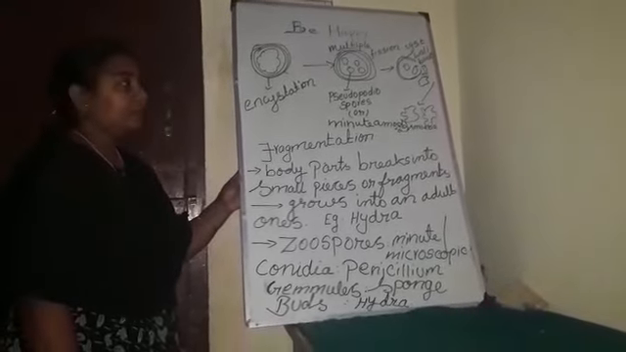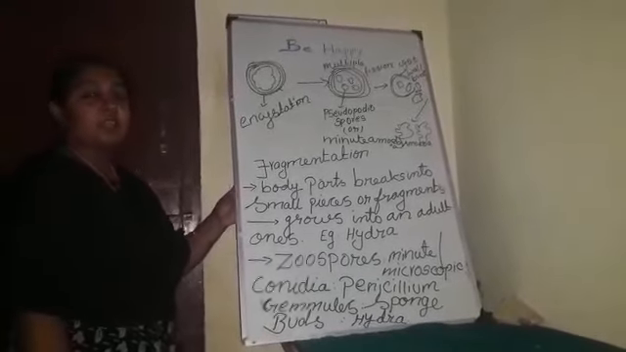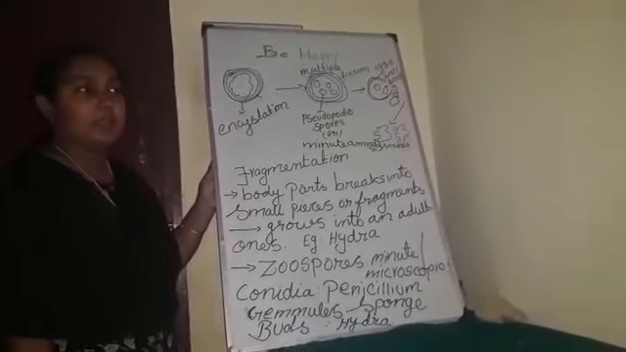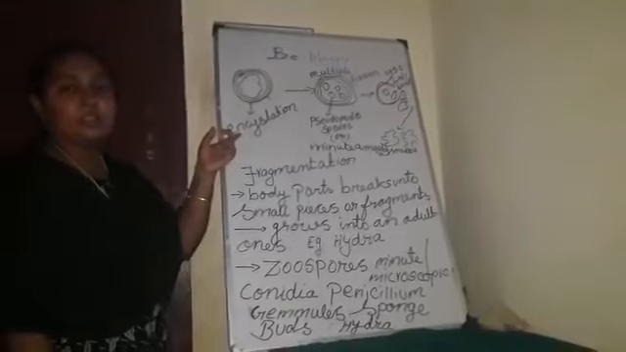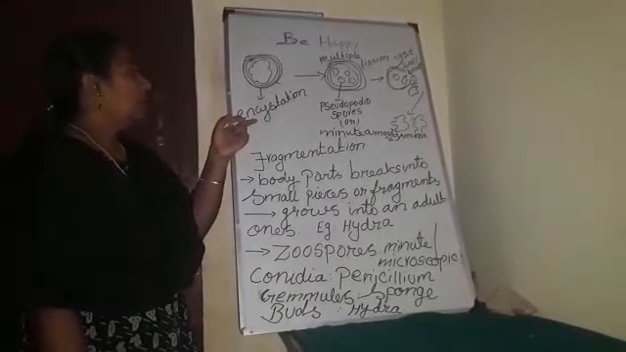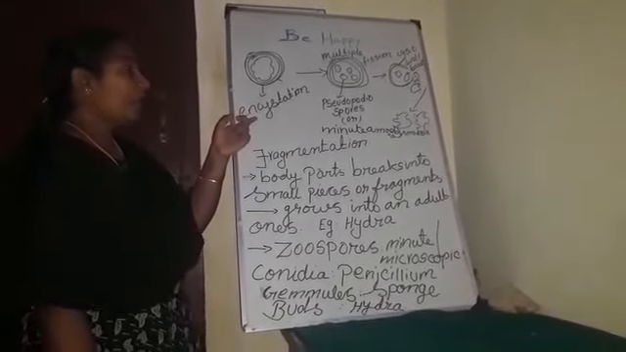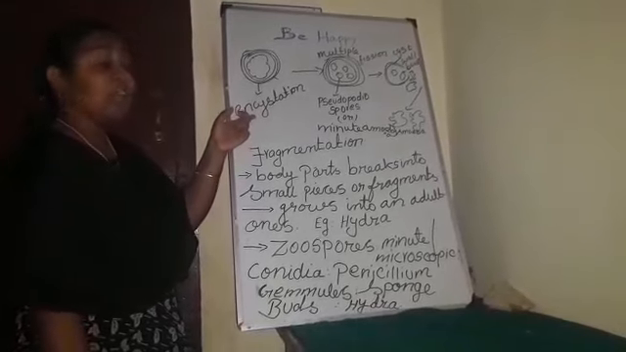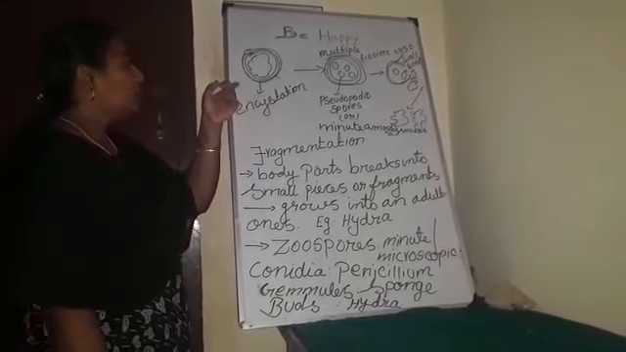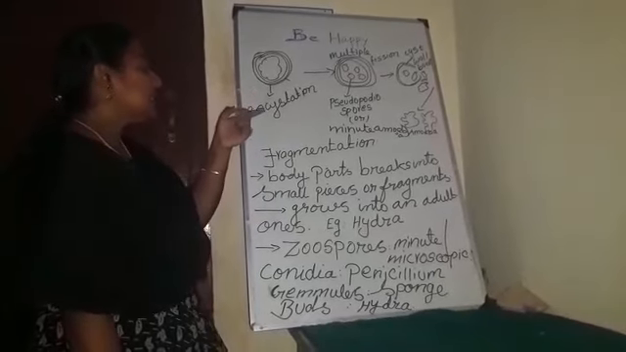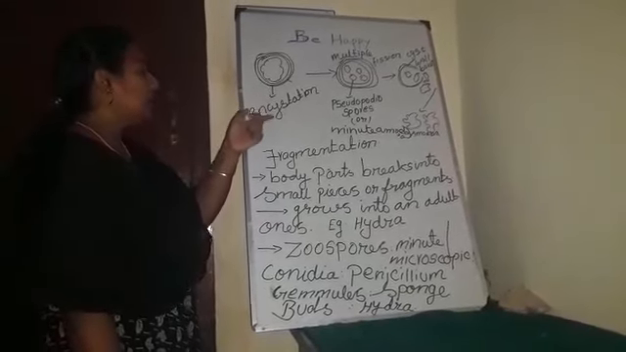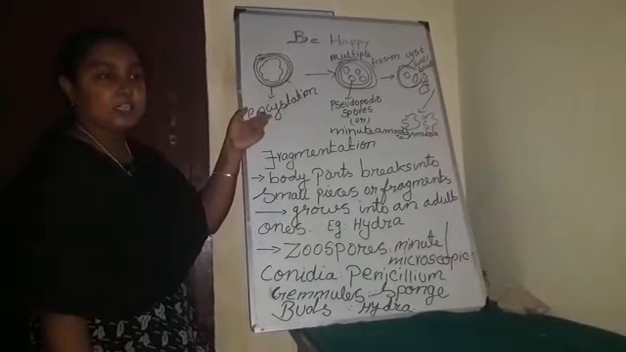Good afternoon. Yesterday we started the lesson reproduction in organisms and we completed up to the formation of encystation. Today we are going to continue that. What is the meaning of encystation? Pseudopodia secrete three hard layers. The formation of those three hard layers is called encystation.